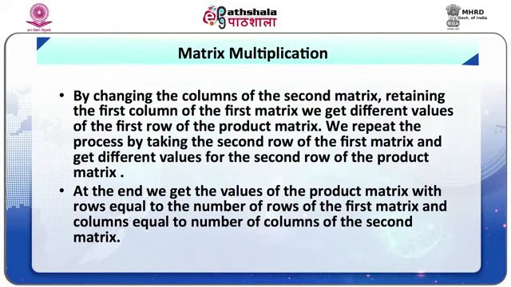We repeat the process by taking the second row of the first matrix and get the values of the second row of the product matrix. At the end, we get the product matrix with rows equal to the number of rows of the first matrix and columns equal to the number of columns of the second matrix.